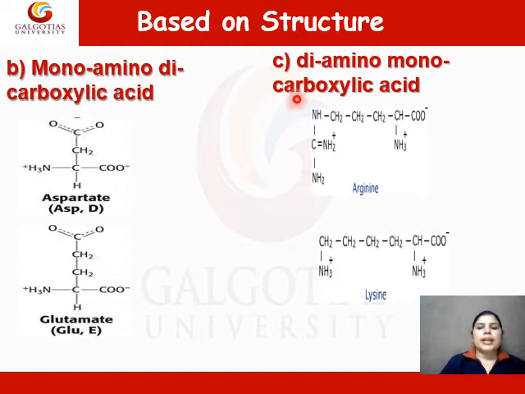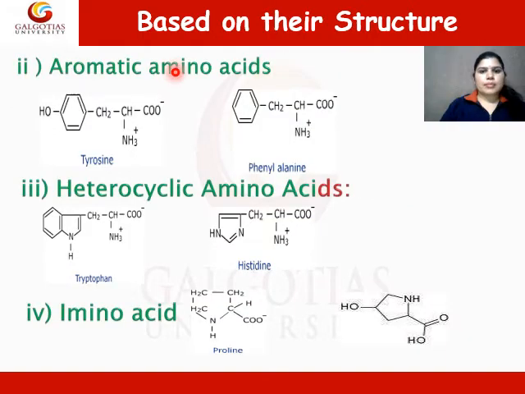The other category of aliphatic amino acids is diamino monocarboxylic acids. These amino acids have two amino groups and one carboxylic group in their structure. Examples of this category are arginine and lysine.